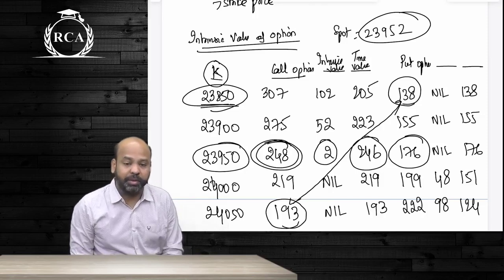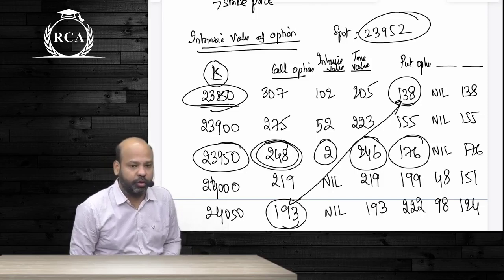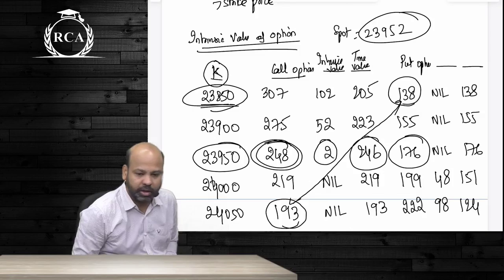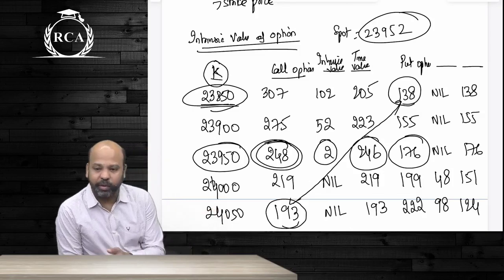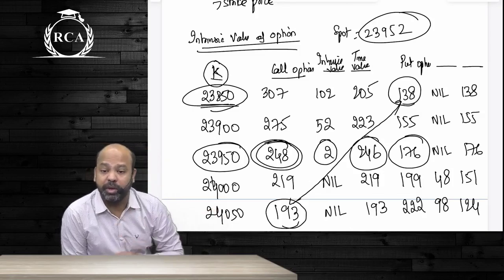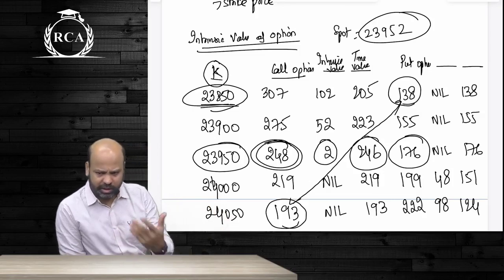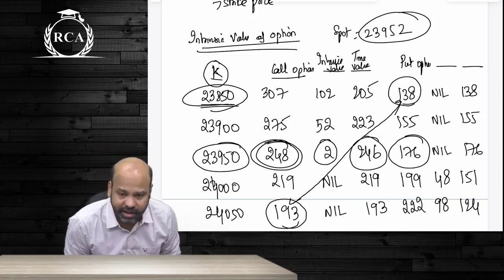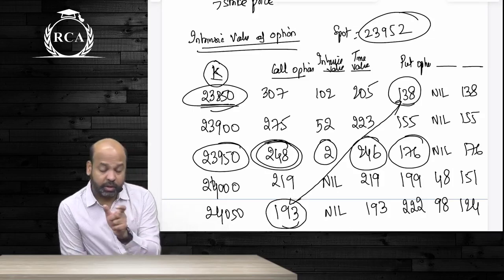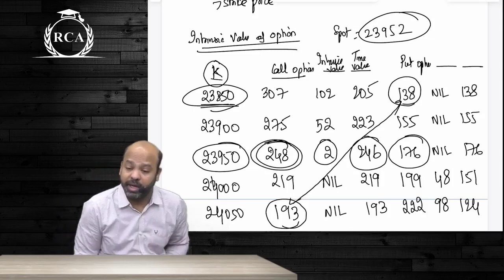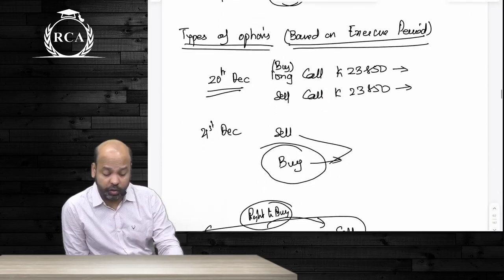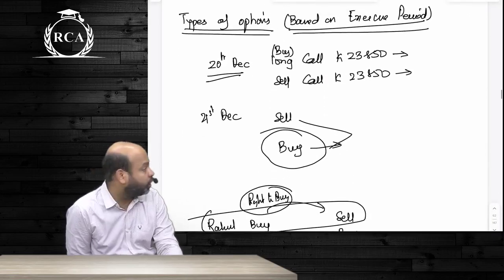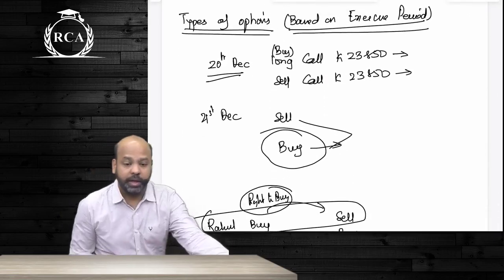The option premium that you are going to pay will always be more than the intrinsic value of an option. But in class, in the questions, we saw that in a few questions option premium was less than intrinsic value. That's not possible. But if at all you get time value to be negative, you will be restricting it to 0. Any option, you are not going to write it as negative.